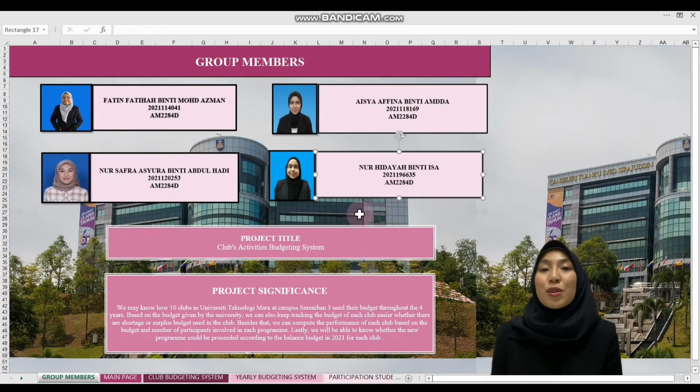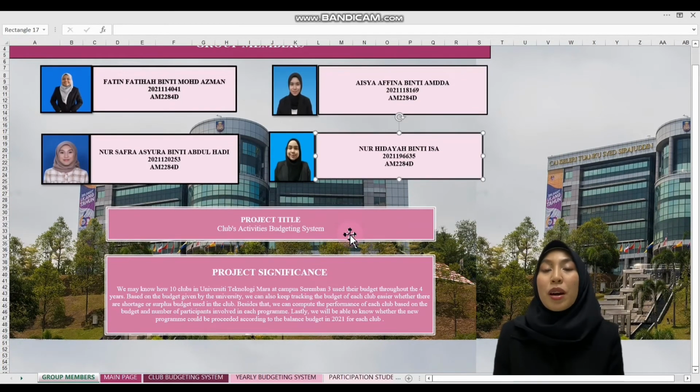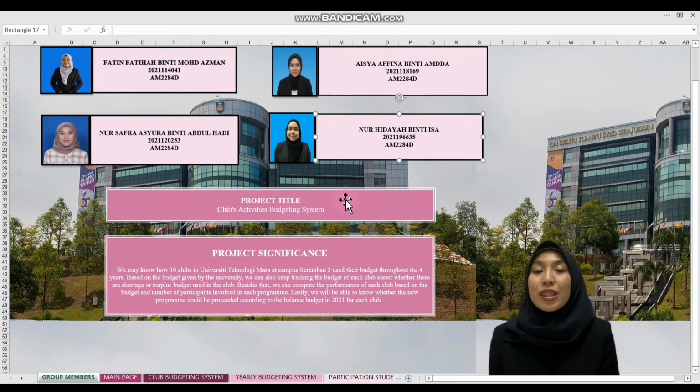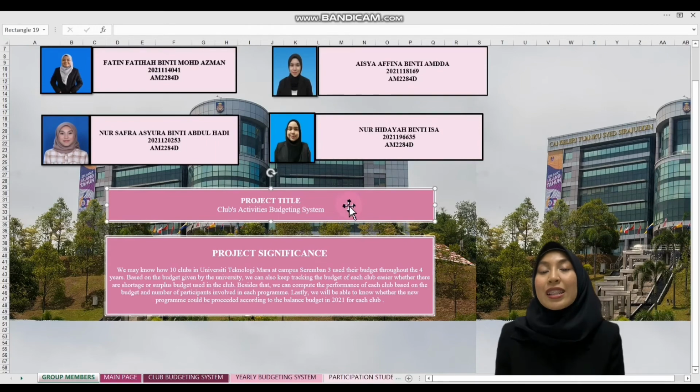Next, we can scroll down where we see that we chose our project title as Club Activities Budgeting System, where every issue and matter regarding money will be handled here in the system.